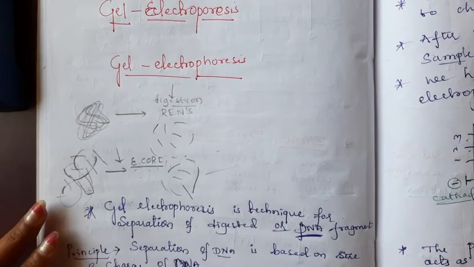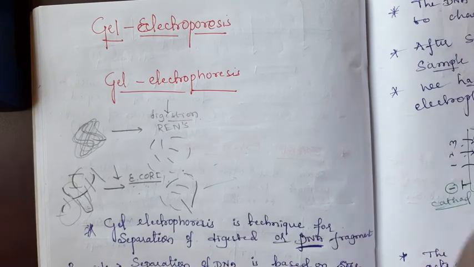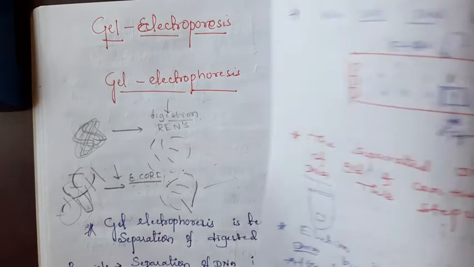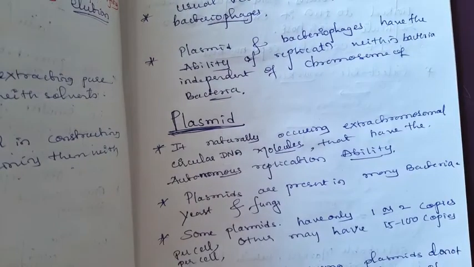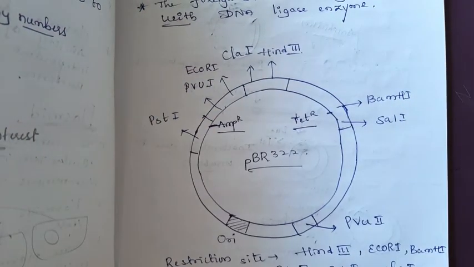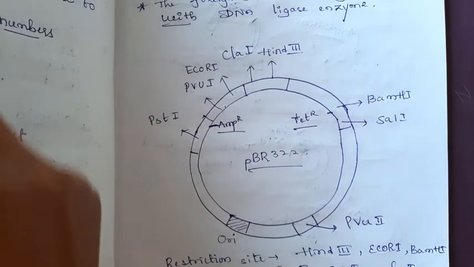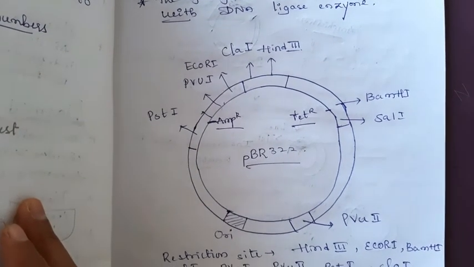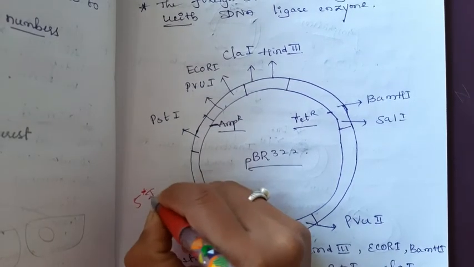restriction endonucleases. Then we discussed gel electrophoresis, which separates the DNA. After gel electrophoresis, the next tool is cloning vectors. In that we discussed the plasmid and one artificially synthesized plasmid, pBR322. This is the structure. We discussed restriction sites and cloning sites, origin of replication, everything. This is very important, students. Please practice this. For 5 marks, it is very important.